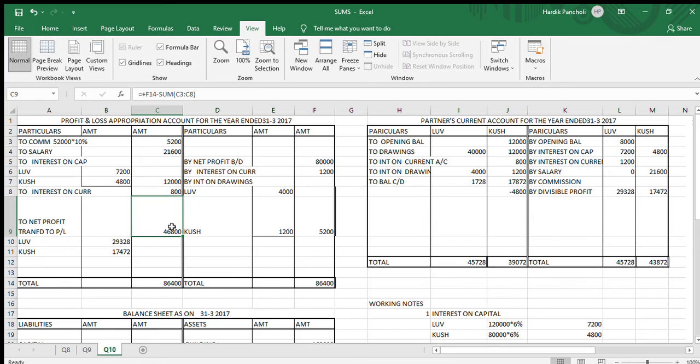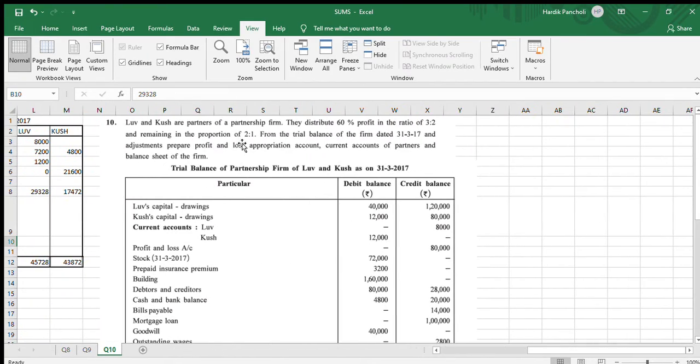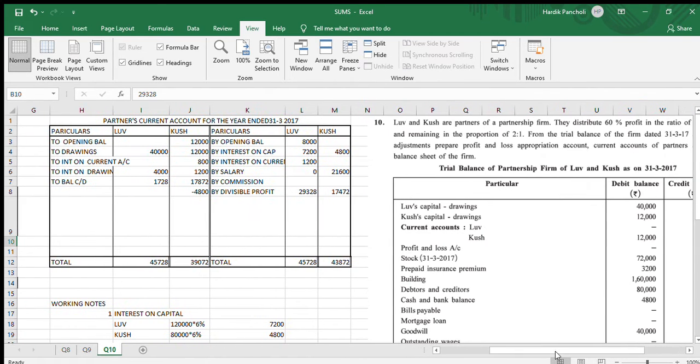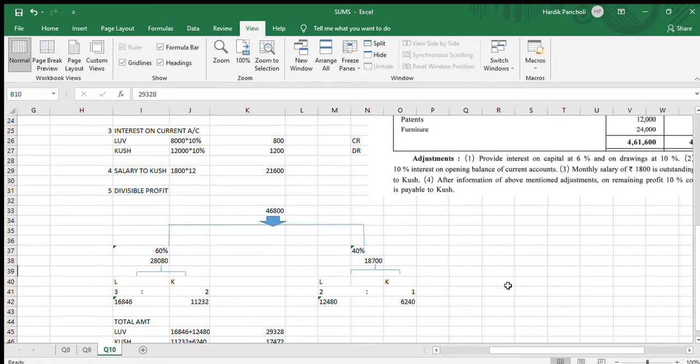This is our profit. It has to be divided between the partners. But students, Love and Kush distribute 60% of the profit in 3 is to 2 ratio and 40% in 2 is to 1 ratio. So over here, 46,800. 60% is to be divided into 3 is to 2, that comes to 16,846 and 11,232, and the 40%, 18,700, is to be divided into 2 is to 1, 12,480 and 6,240.